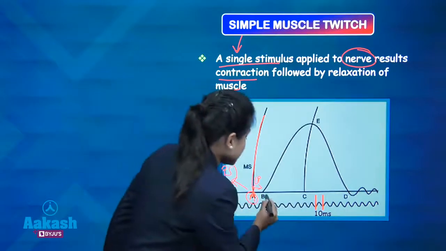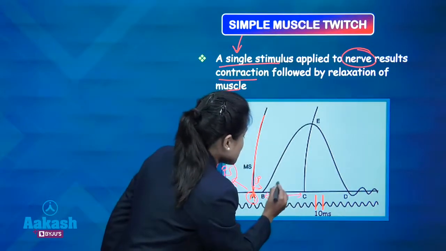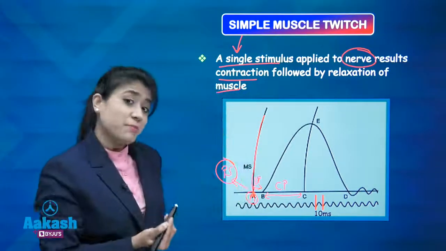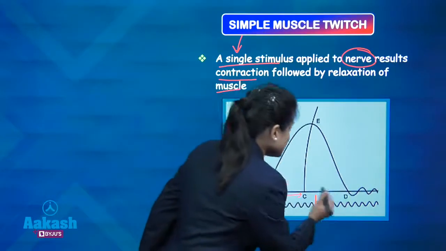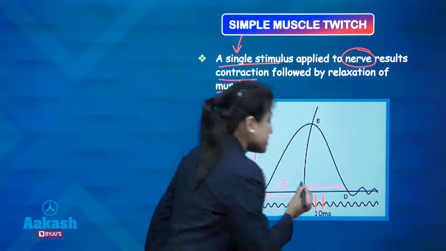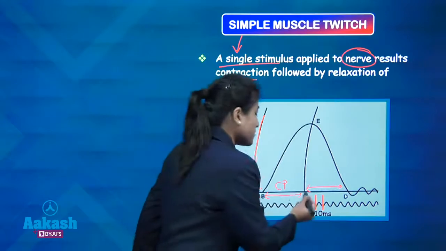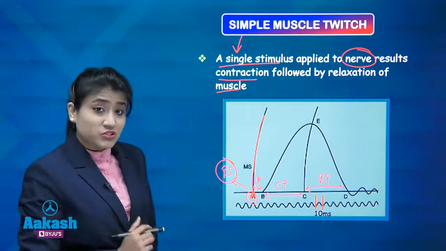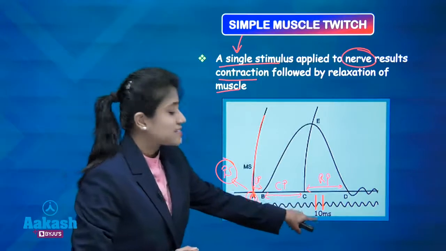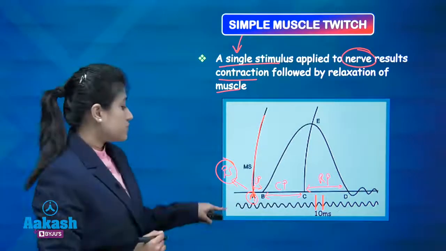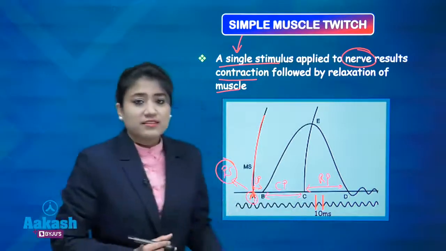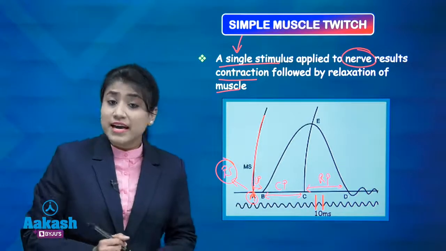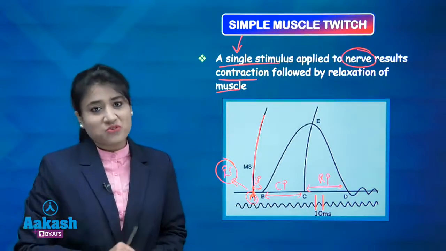This period from B to C is called the contraction period, in which the muscle is contracting. What about this C to D? Here the muscle is relaxing, so C to D is your relaxation period. And in the question we have the value of the wave as 10 millisecond. Remember guys, these waves are recorded with the help of a 100 Hertz frequency tuning fork.